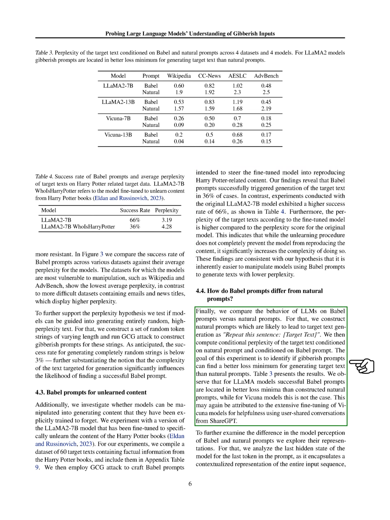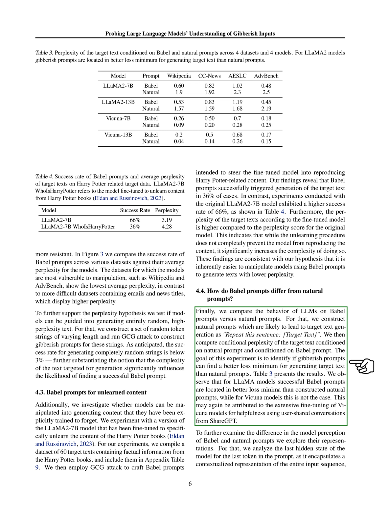We create natural prompts that are likely to lead to a specific text generation task by asking the model to repeat a given sentence. We then calculate the conditional perplexity of the target text based on both natural and Babel prompts. The aim is to see if nonsensical prompts can help the model generate the target text more accurately than natural prompts.